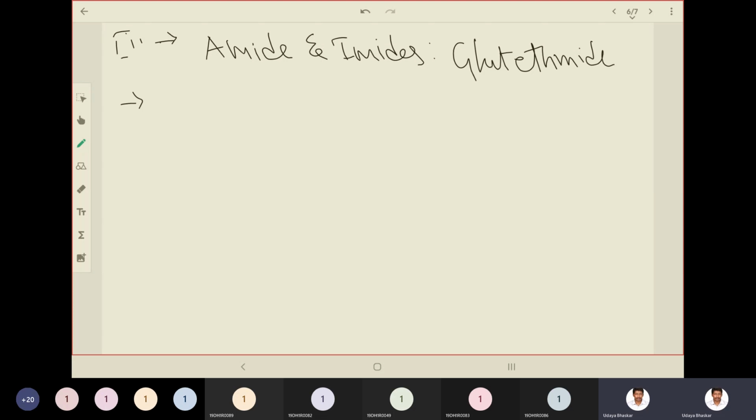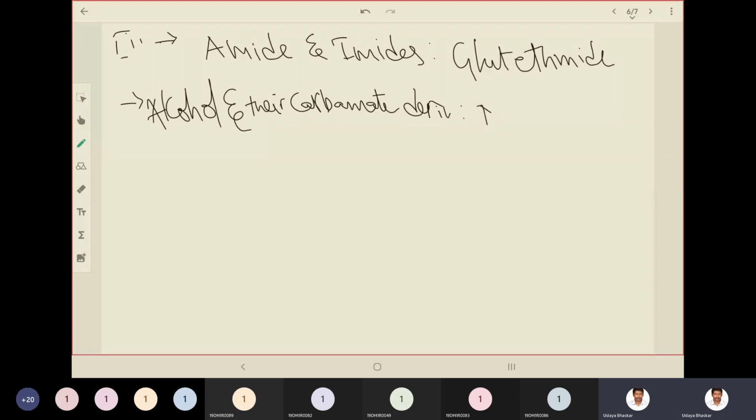And the second category is alcohol and corresponding carbamate derivatives. Examples: meprobamate and ethchlorvynol.